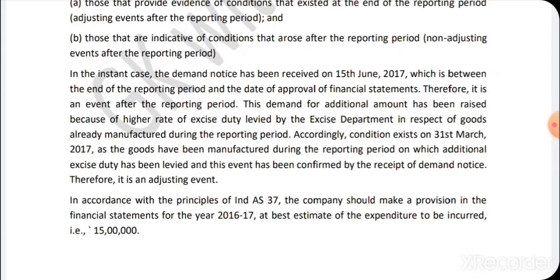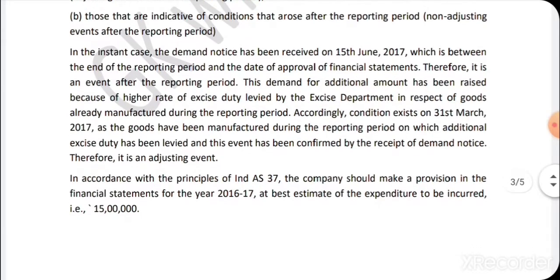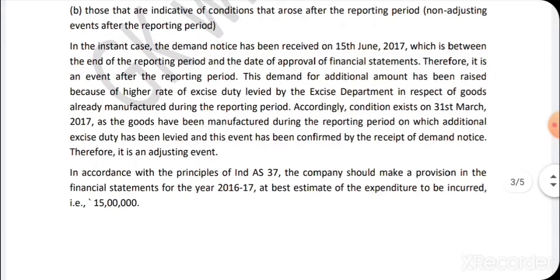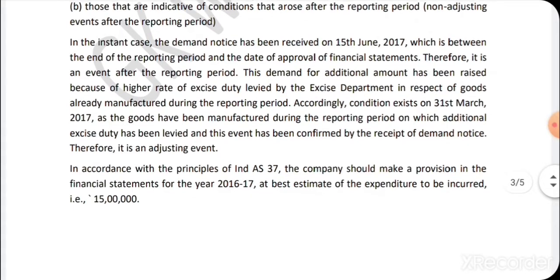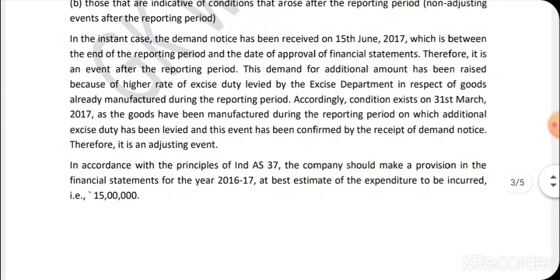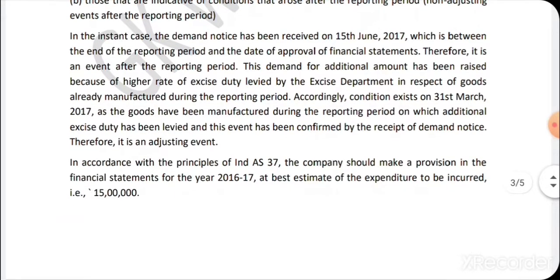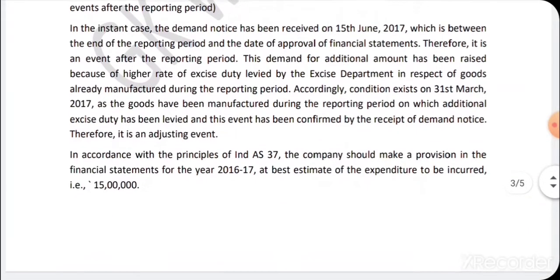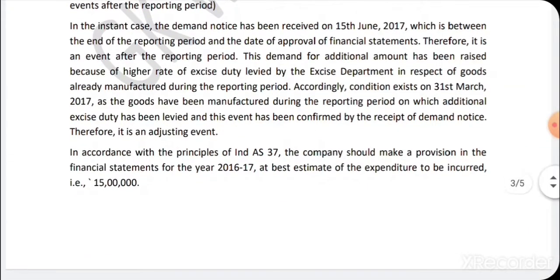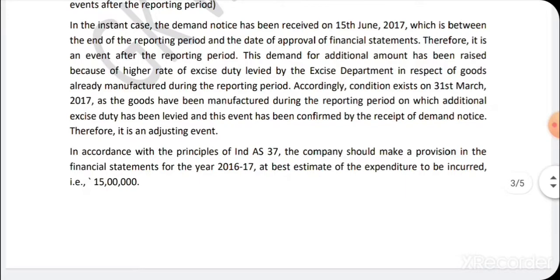This demand for additional amount has been raised because of the higher rate of excise duty levied by the excise department in respect of goods already manufactured during the reporting period. Accordingly, the condition exists on 31st March 2017, as the goods have been manufactured during the reporting period on which additional excise duty has been levied, and this event has been confirmed by the receipt of the demand notice.